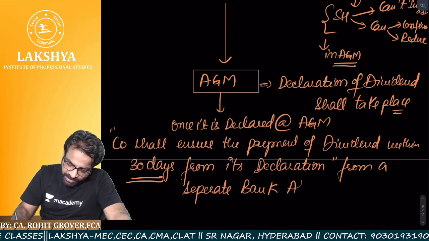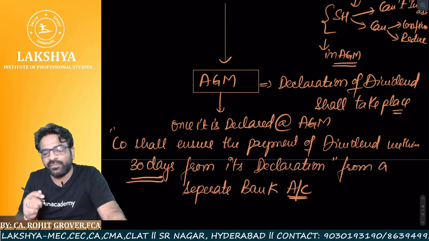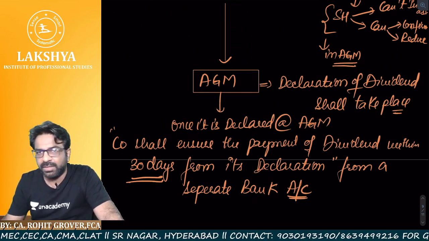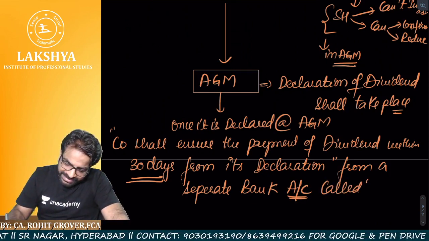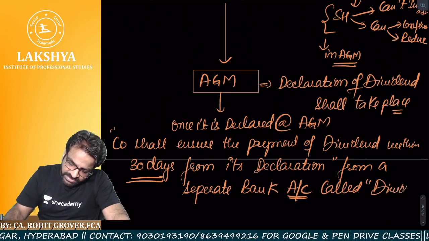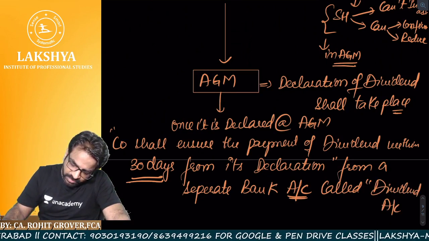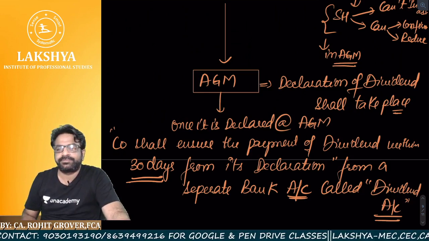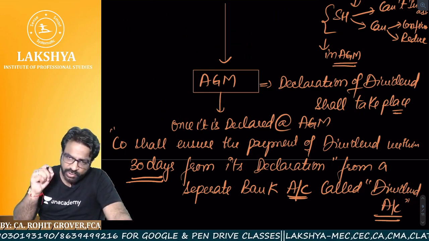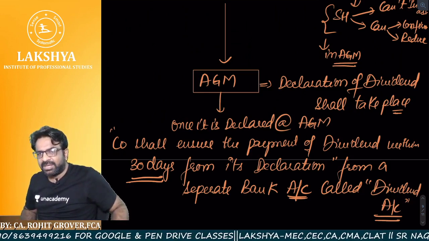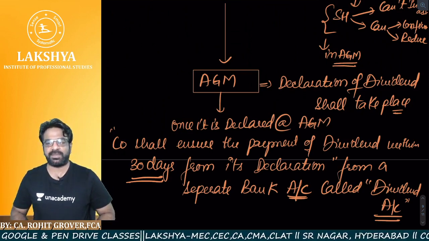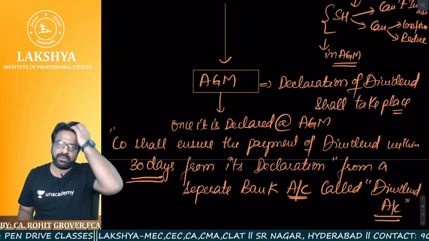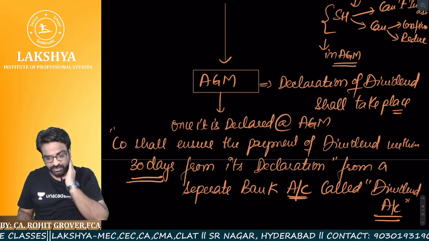The company has to open a separate bank account. From the company's regular bank account, you can't pay. The company has to open a separate bank account called the dividend account. What is the name of the account? Dividend account. Did you get the point? Once it is declared at the AGM, the company shall ensure the payment of dividend within 30 days from its declaration from a separate bank account called the dividend account.